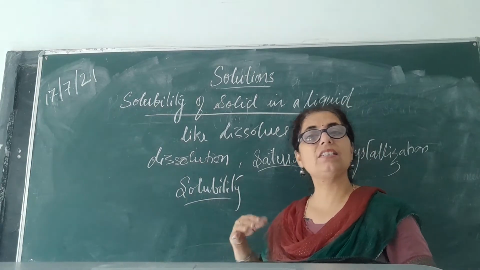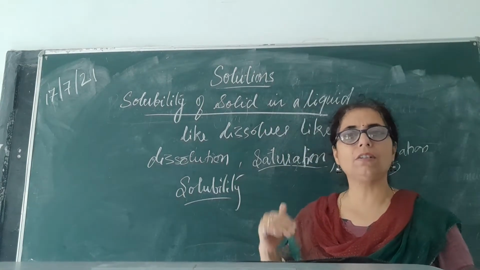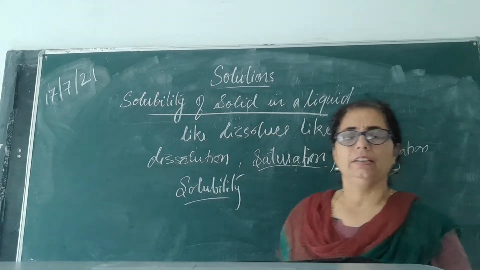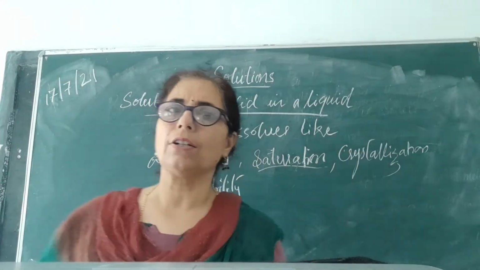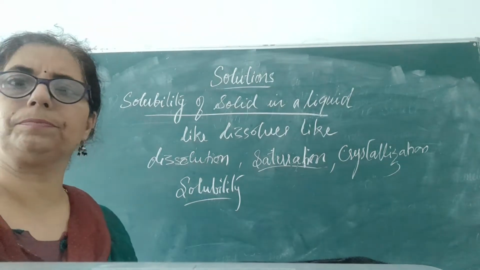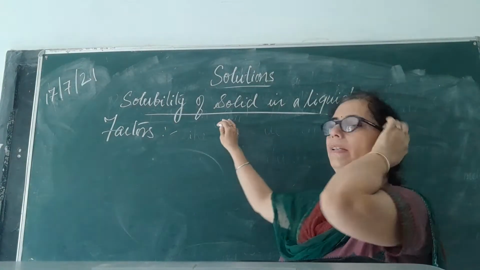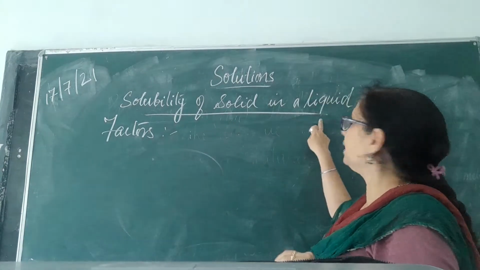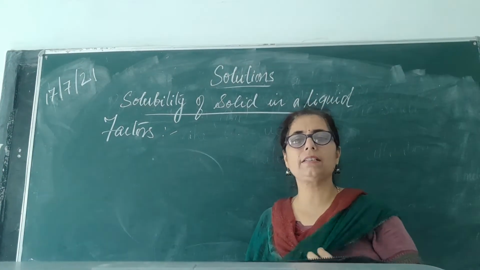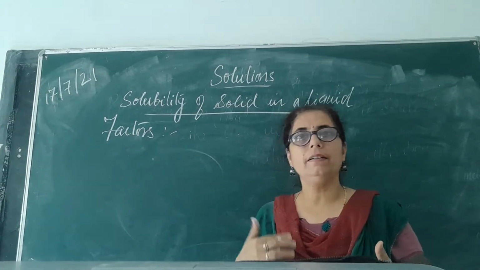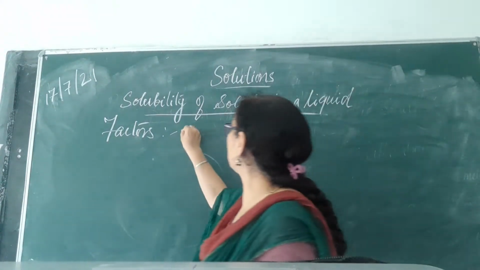Solubility means the extent to which the solute can be dissolved in a given amount of solvent at a fixed temperature. That means the temperature also remains fixed for its dissolution. We will now see the factors that affect the solubility of a solid in a liquid. There are two factors that mainly affect it. The first factor is the nature